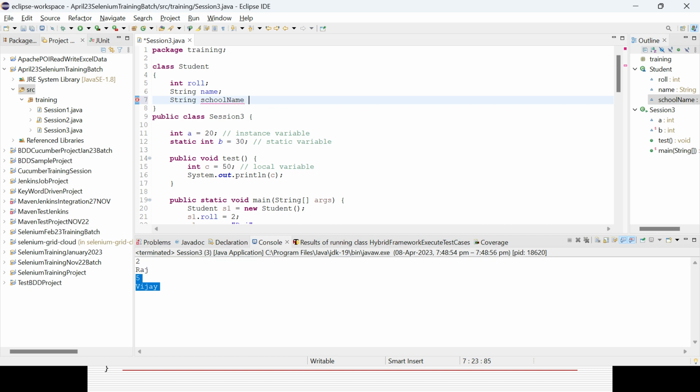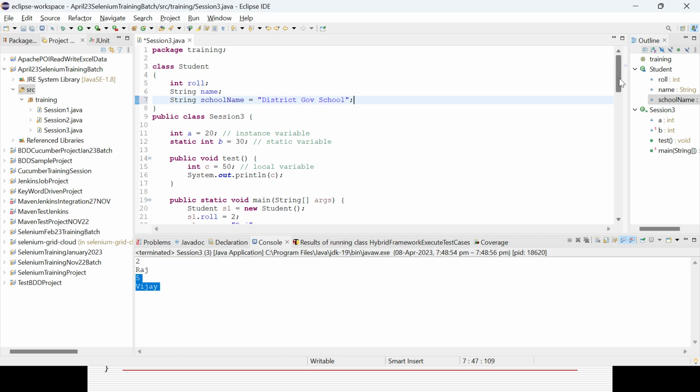It will be common for all the students within the school. So I can give, suppose, state or district government school. So you can globally define the value also.